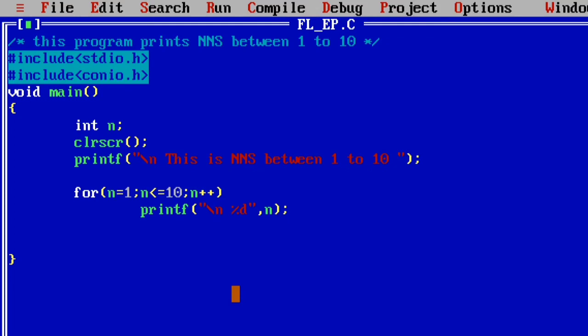These are the differences between these three looping control statements available in C. So in today's class we completed the topic, looping control statements available in C.